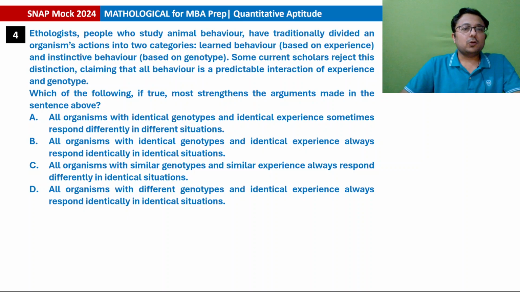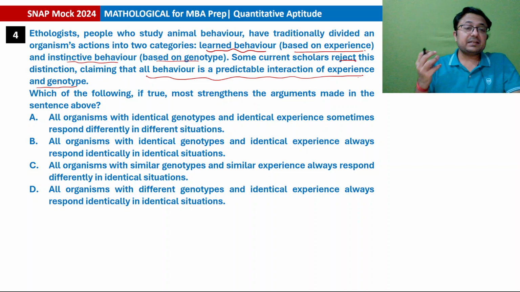Next question. Ethologists, people who study animal behavior, have traditionally divided an organism's actions into two categories. The first category is learned behavior, that is based on experience. The second category is instinctive behavior, that is based on genotype. Some current scholars reject this distinction and claim that all behavior is a predictable interaction of experience and genotype. So as per experience and genotype we can predict their interactions. There is no need for the distinction, as per some current scholars.